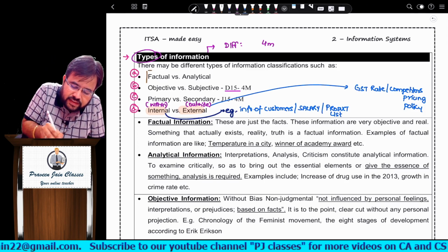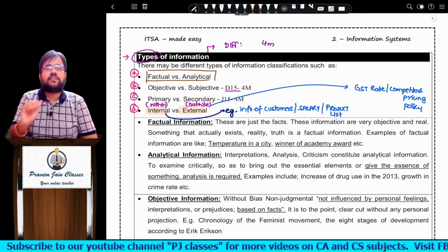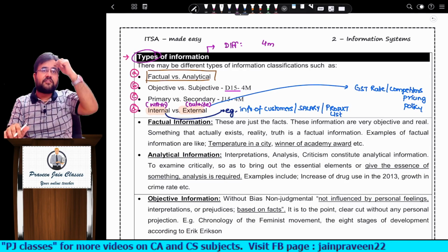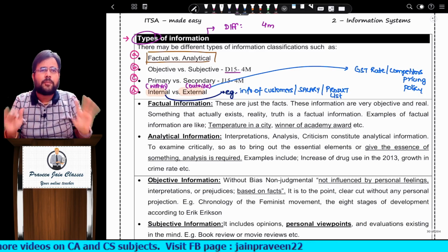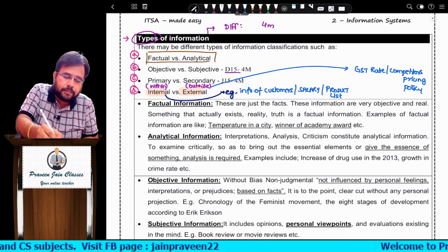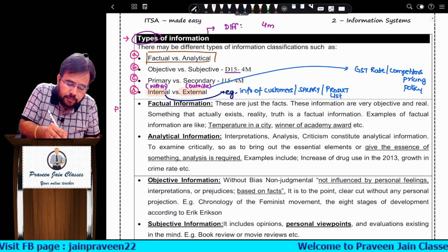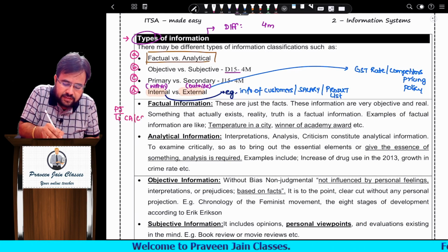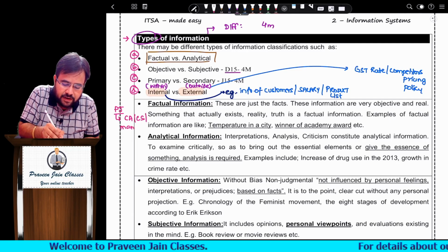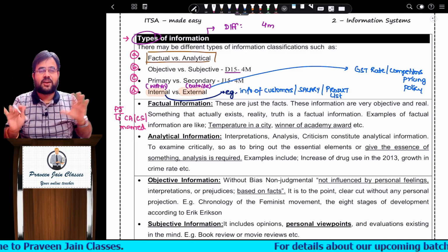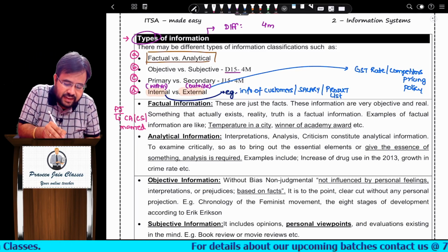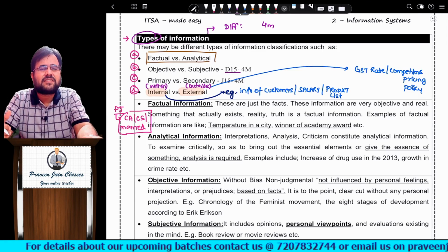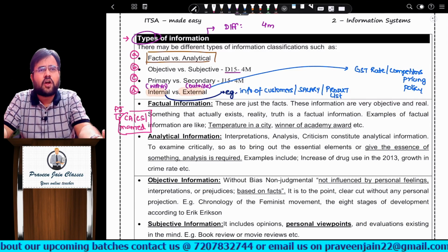Okay, now let us take the first one, which is factual versus analytical. Now what do you mean by fact? Factual information are those things which need not be proved, they are already proved. Example, Praveen Jain, PJ, your faculty, he is a chartered accountant, he is a company secretary, he is a married person. These are all facts. These are already proved things.